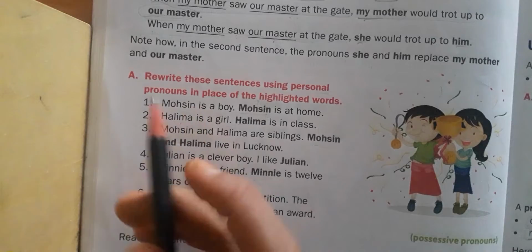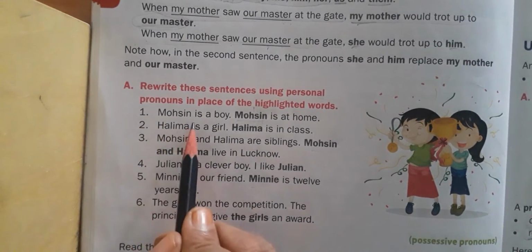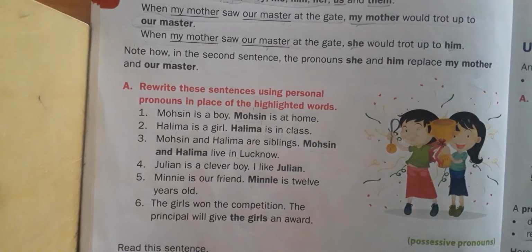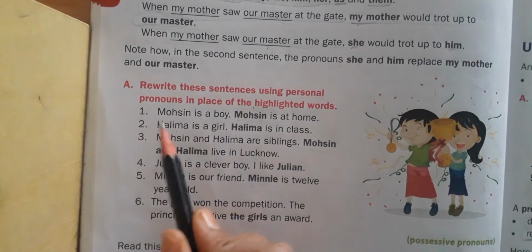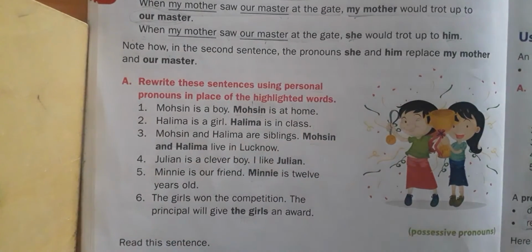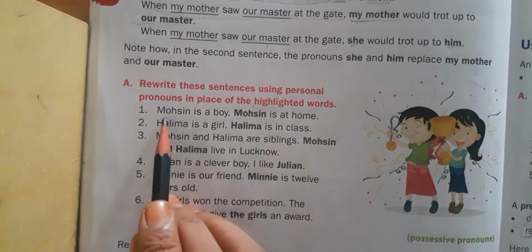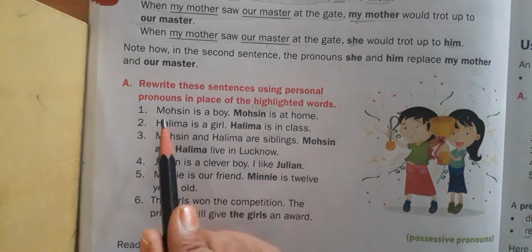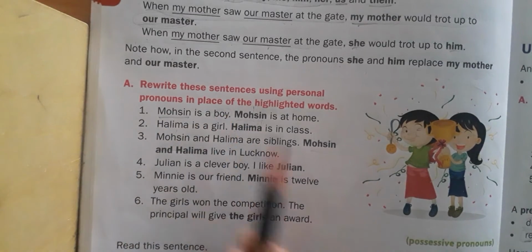First we will read it, then we can understand it. Mohsin is a boy. Mohsin is at home. We are not using it like that, repeating again and again. If you convert this sentence into your mother tongue, you can understand that. Mohsin is a boy. Mohsin is at home. We don't use it like that. One time we have used it here. We are talking about Mohsin, and Mohsin is a boy is already mentioned.